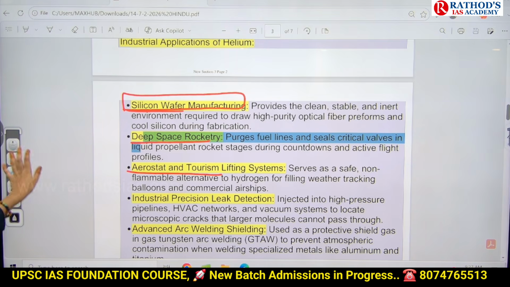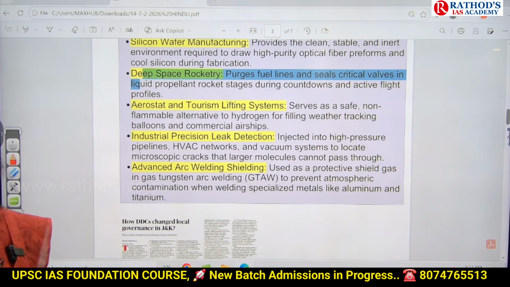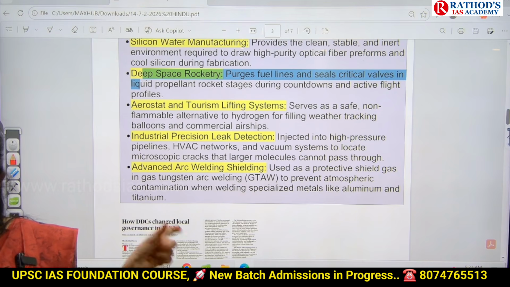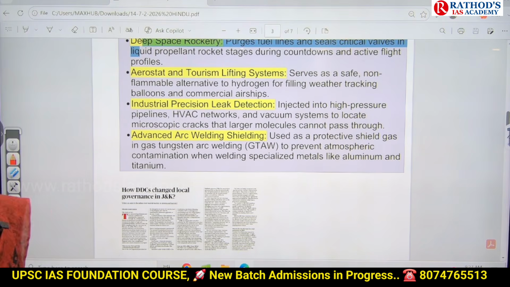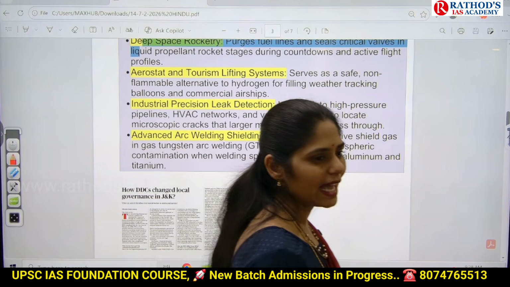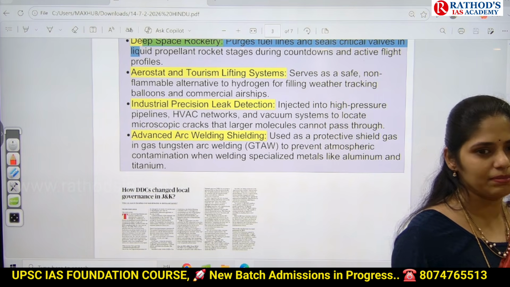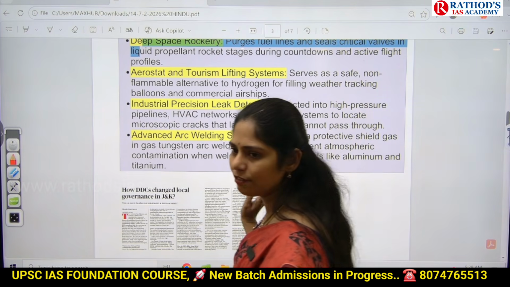And this one is industrial precision leak detection. If there is any leakage in any pipelines, we will use helium gas to identify whether there is leakage or not. And the next one is even welding. Have you been to welding shops? They will use some gas to stick metals. In that also they will be using this kind of gas.